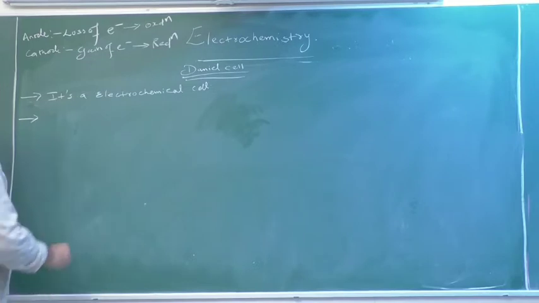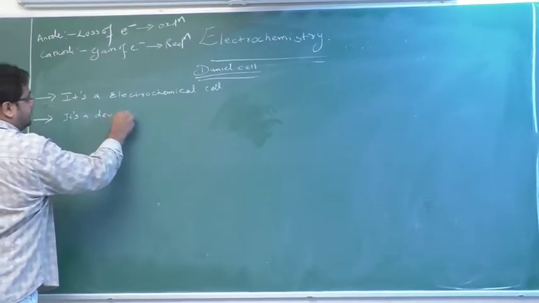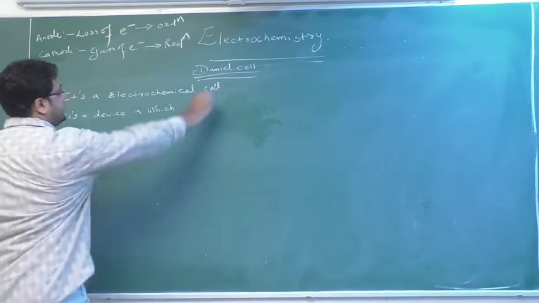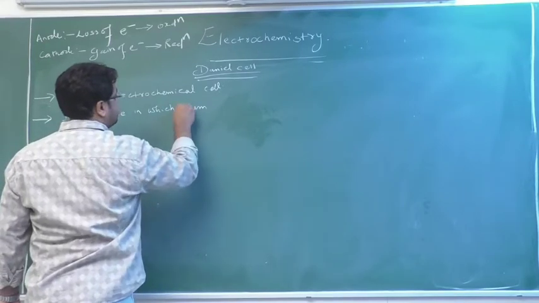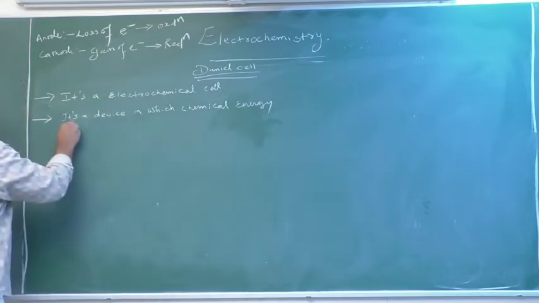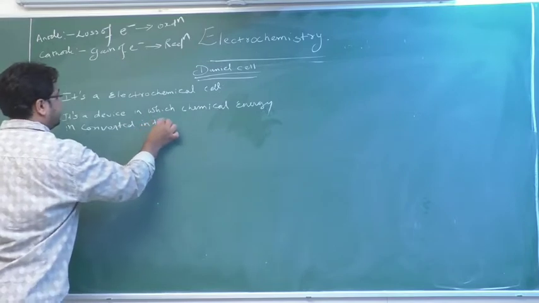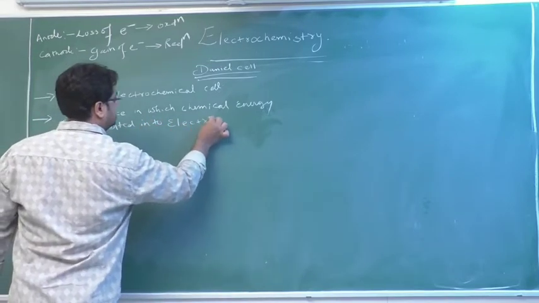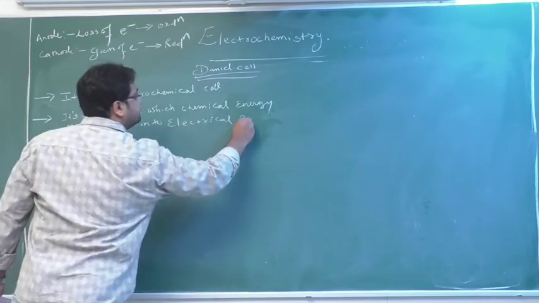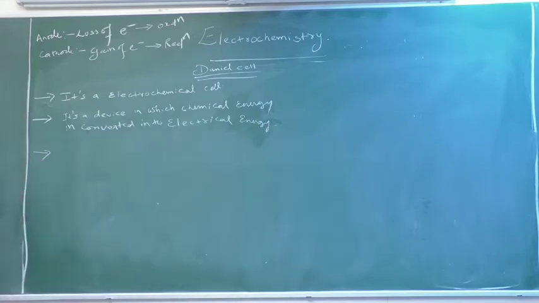As I just discussed, it is a device in which chemical energy is converted into electrical energy.